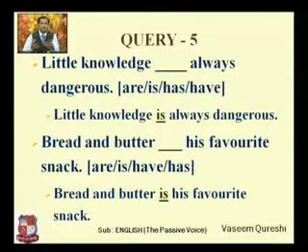But sometimes two things or more than two things are joined together to indicate one unit. When I say bhaji pav, right? So bhaji and pav, actually there are two things. So in the same manner, bread and butter, they come together, they become one unit for food. That's why it indicates singular form. So bread and butter is his favorite snack.